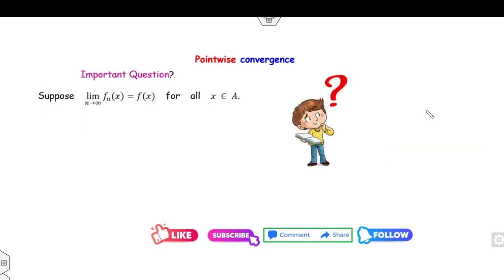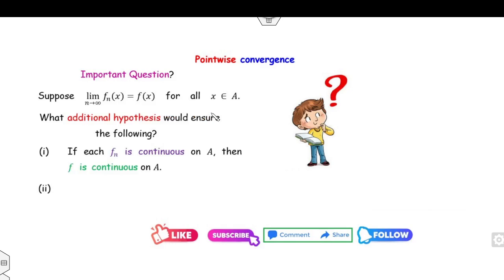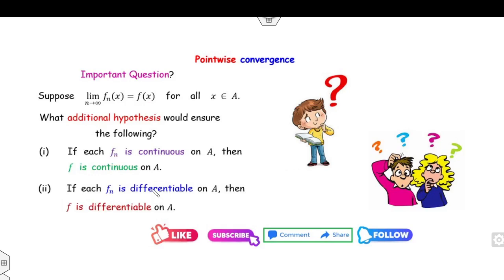Now the big question arises: if fn converges to f pointwise, then what condition or hypothesis do you have to impose so that if fn is continuous, f must be continuous; if fn is differentiable, f must be differentiable; if fn is bounded, f must be bounded?